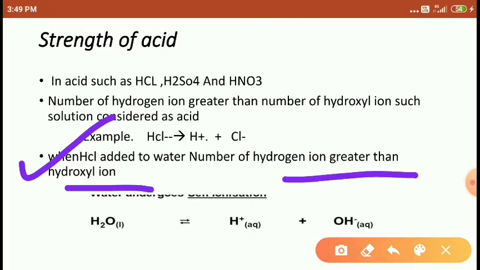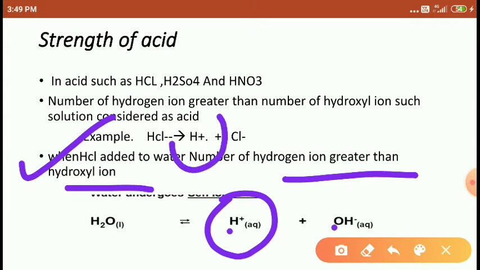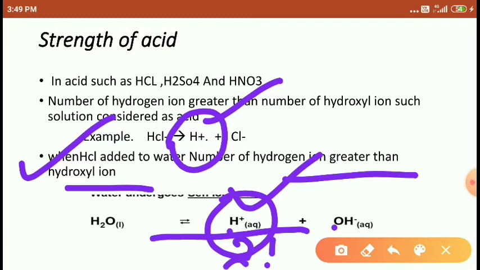So this is the reaction when water dissociates to form H plus and OH minus, right? So the water has one H plus here, and HCl added into the water also gives one H plus. Just count, students, how many H plus are present. HCl has one hydrogen ion, and water also contains one hydrogen ion. So total how many hydrogen ions here? Two hydrogen ions are present. And how many hydroxyl ions? Only one hydroxyl ion. So that's why it is called an acid.